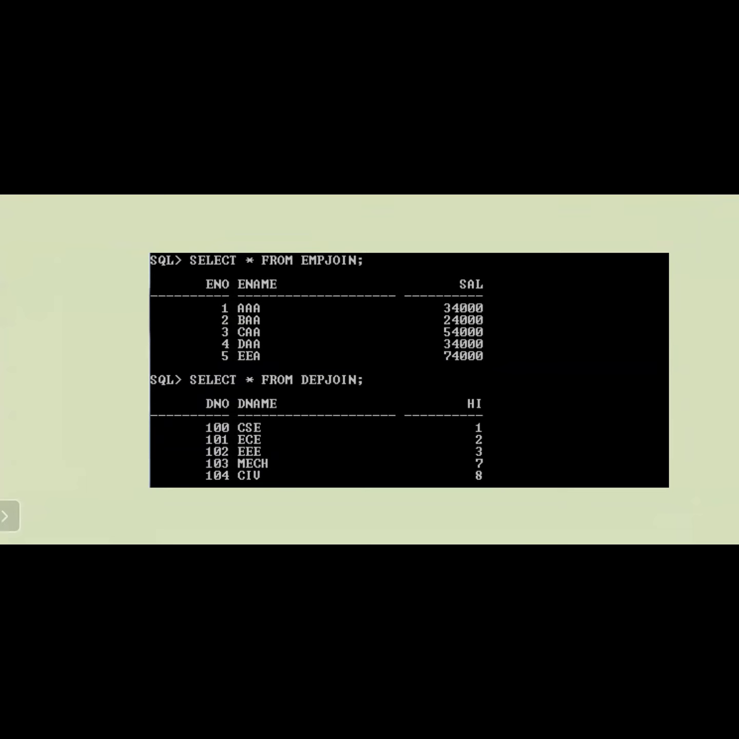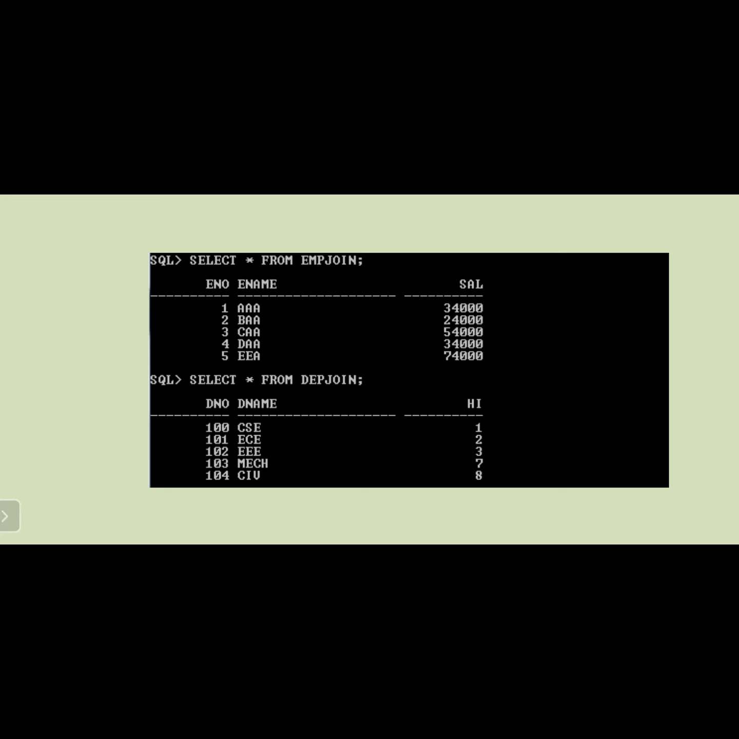Okay. If you observe here, we consider two tables. One is the EMP join and another one is the DEP join. Here the example plays an important role, because if you are not taking the example in the proper way, then you can't explain clearly. So better you try to consider it in this manner.